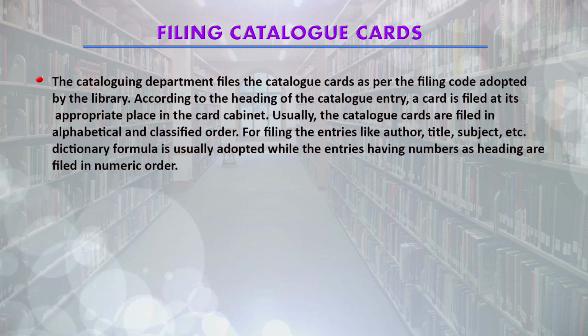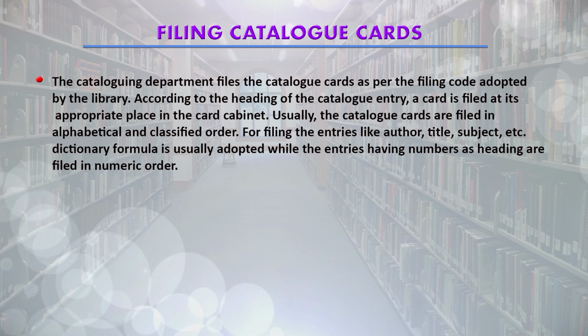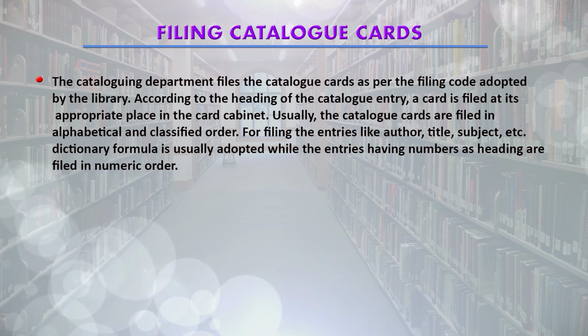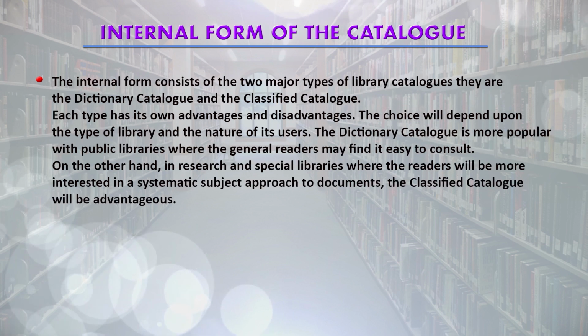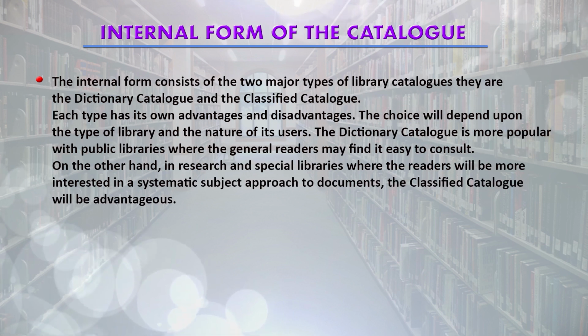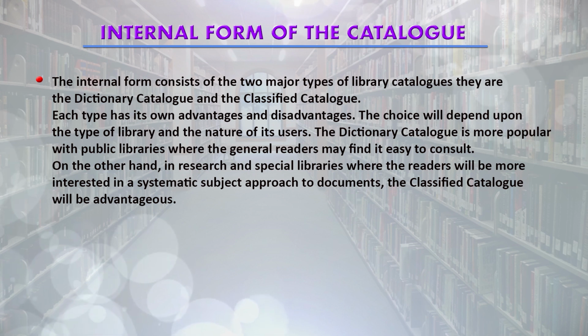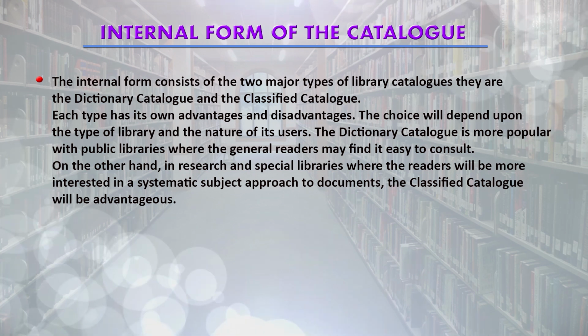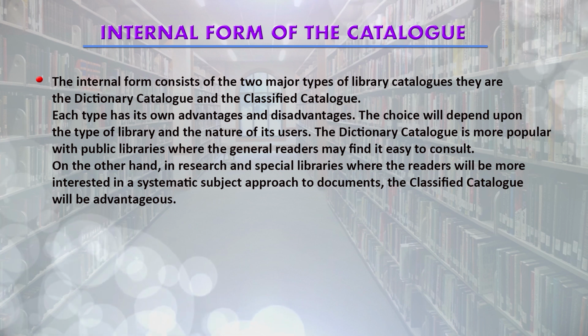While when the entries are having numbers like in the case of a classified catalog, these are filed in the numeric order. In this technical section, we have to decide the internal form of the catalog also. The internal form consists of the two major types of library catalogs.